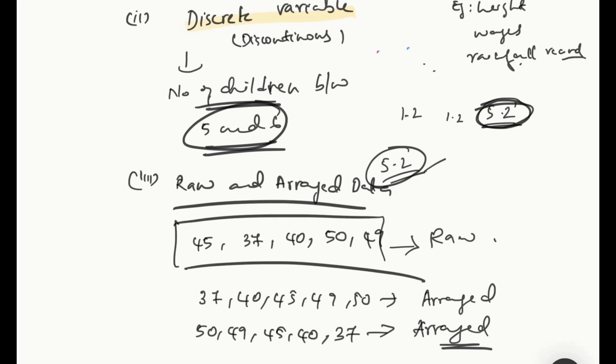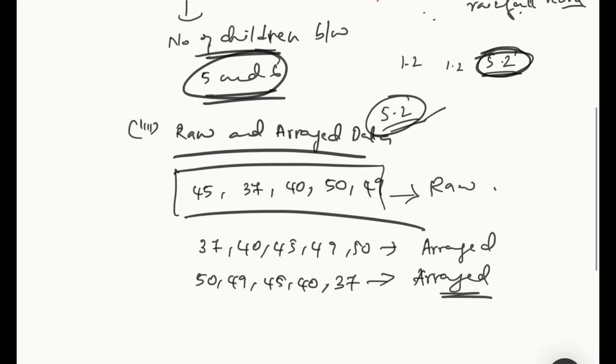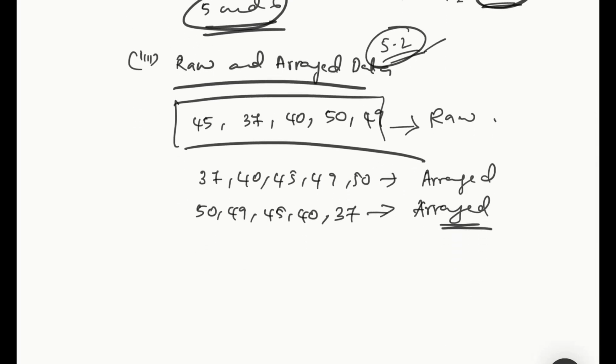Now coming to the next topic, that is frequency. What is frequency? Frequency is a number which tells how many times a particular data appears. For example, if I take the marks of 10 students out of 20, I can write it like this: 18, 15, 17, 18, 15, 10, 20, 14, 15.